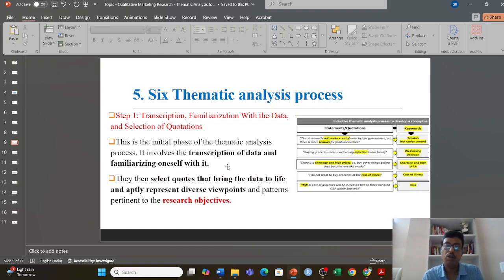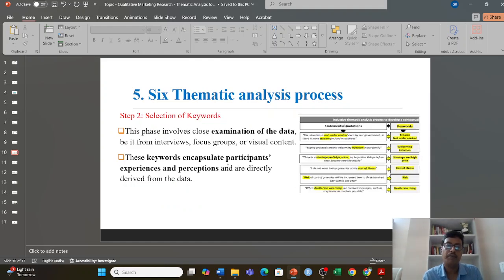At this stage we will be looking for the quotations. You can see at the right hand side the various quotations, and these quotations are given by the interviewees who are giving their views, or maybe the experts from whom you are taking your interviews. Once you take the quotations, the next step is called keyword formation.